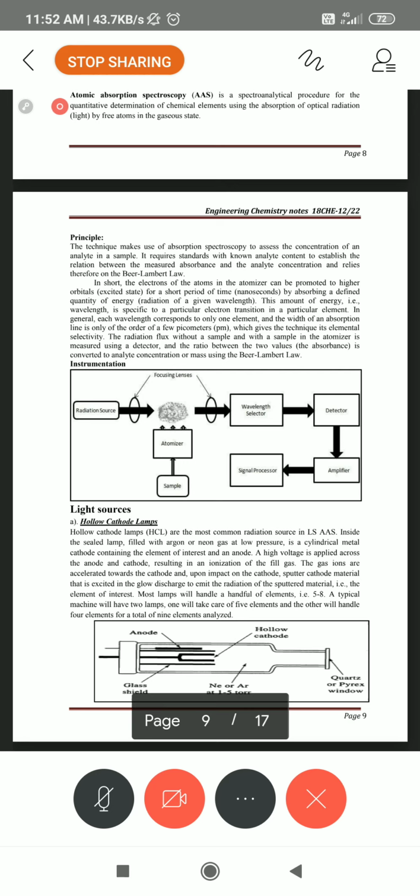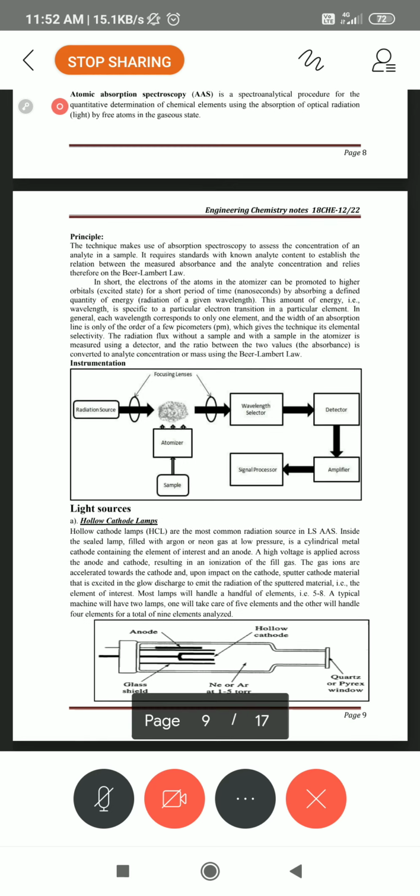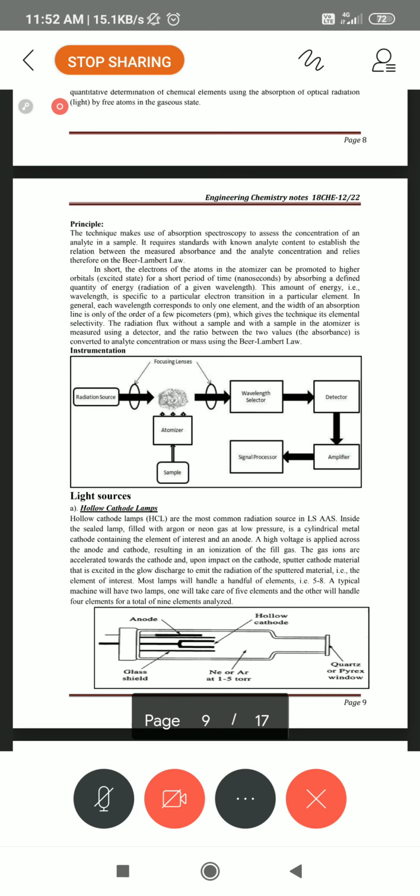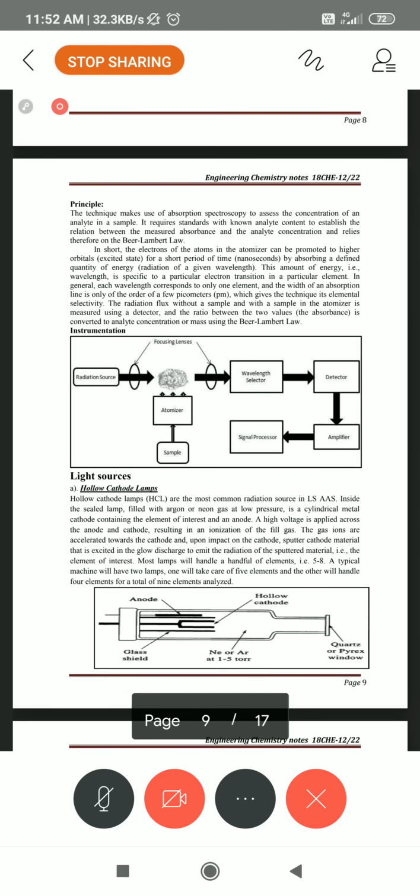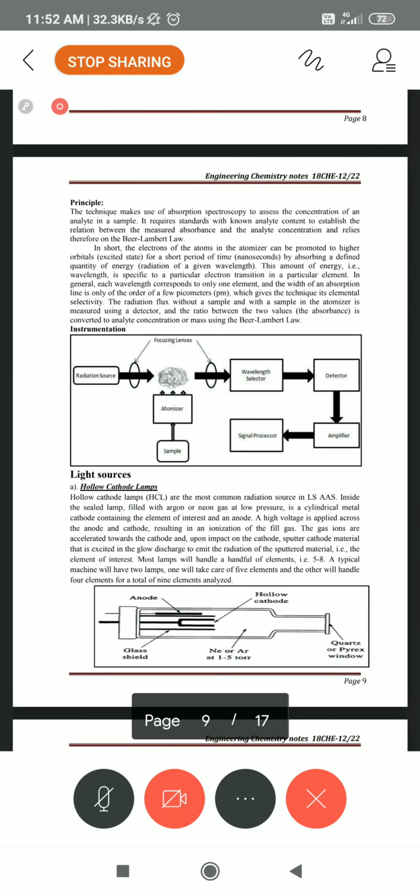flame temperature will be considered. In flame photometry, Beer and Lambert's law does not hold good, but absorption spectroscopy, based on colorimetry, can satisfy it. So what is colorimetry? It is chemical analysis through measuring the absorption of light in the visible region of the spectrum, with known concentration of the given sample. Known concentration is very much required in colorimetry.